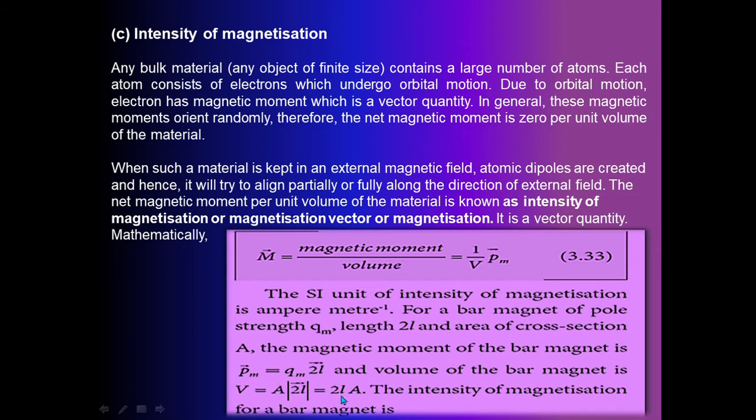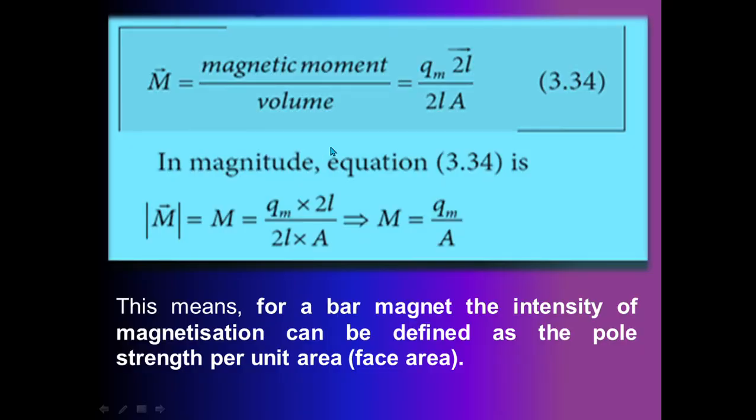Volume is nothing but 2L into A. Just substituting the value in this equation, we obtain Qm 2L vector divided by 2L into A. Now in magnitude, equation 3.34: modulus of M vector is equal to M, capital M, is equal to Qm into 2L divided by 2L into A.